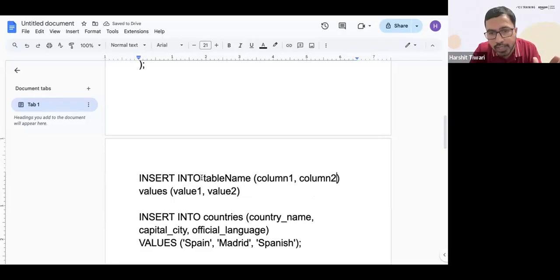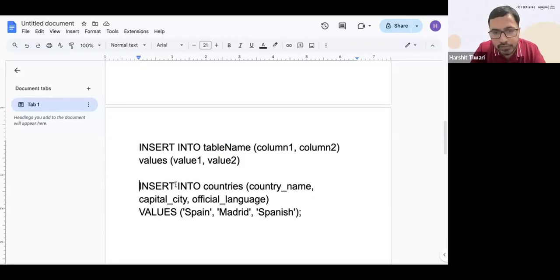So it's corresponding. You say insert into this particular table, in these columns. Inside this table, which columns do you want to insert the values into? Column 1 and column 2. So which values? Value 1 and value 2. For example, look at this. I want to insert data into the countries table that we just created. Inside the table, which columns do I want to add the data to? I want to add the data to these columns: the country name, the capital city, and the official language. Only in these 3 columns I want to add the data.